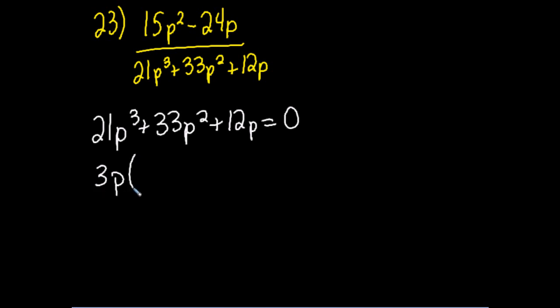If I take 21 and divide it by 3, that leaves me with a 7. There were 3 p's. I took 1 away, so now there's only 2. 33 divided by 3 is 11. There were 2 p's. I took 1 away, so now there's only 1. And then 12 divided by 3 is 4, and I took away its only p.